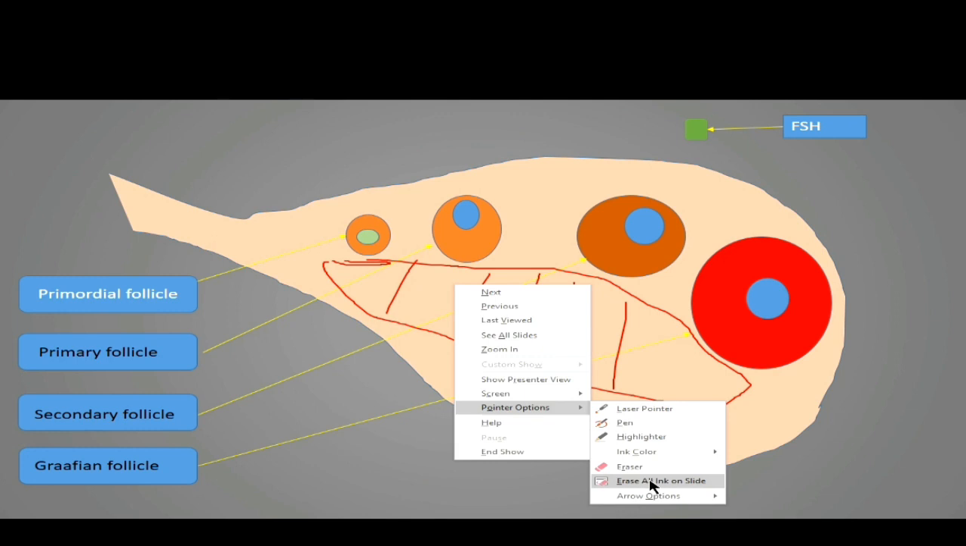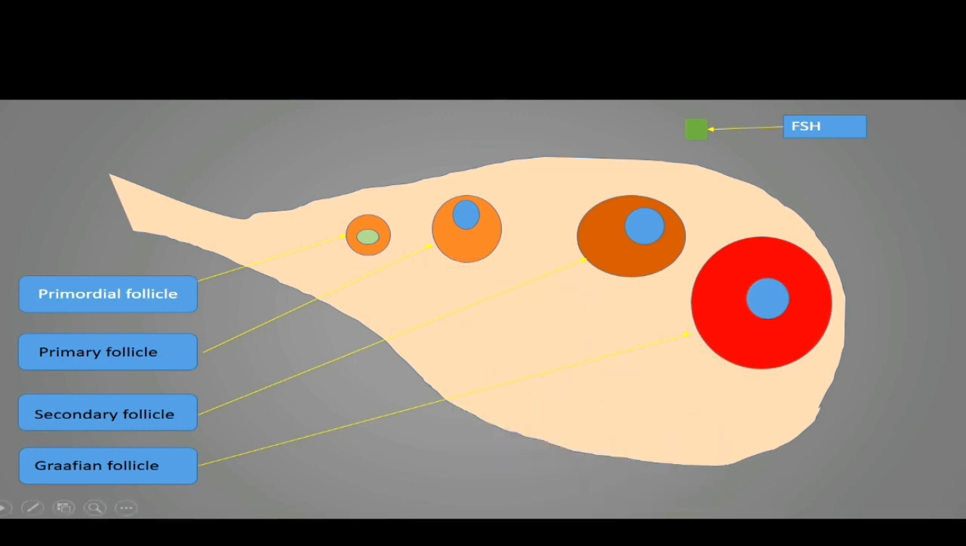Now what happens, as I told, at the time of puberty, this is the molecule of FSH, the follicle stimulating hormone, that is released from the anterior pituitary. Sorry, there should be LH here. This LH binds to the Graafian follicle on the 14th day of the menstrual cycle, and then the egg is released from it. I'm extremely sorry, here it should be LH, luteinizing hormone.